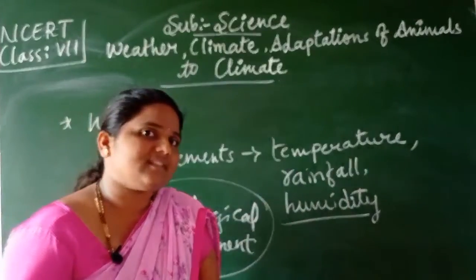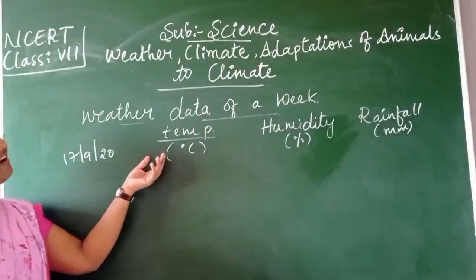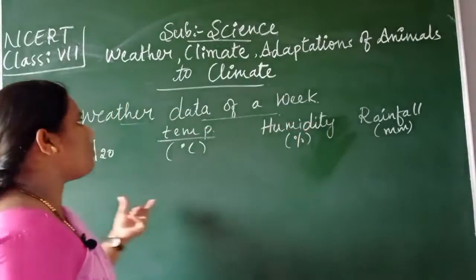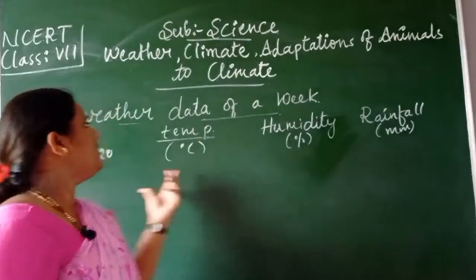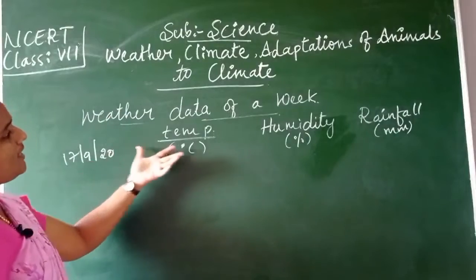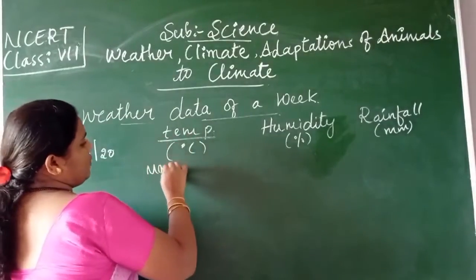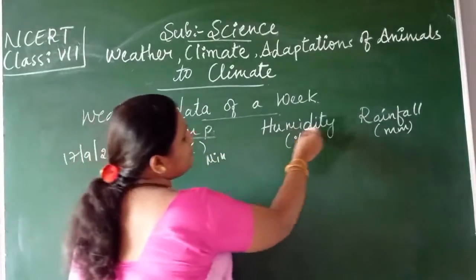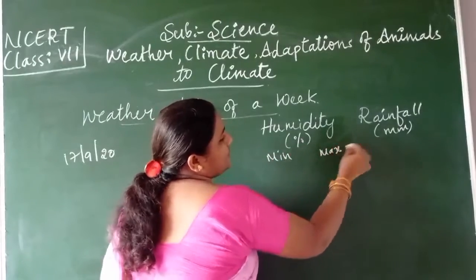Let us take one small example, children. Now let us take a small example here. This is weather data of a week, meaning what the humidity, temperature and rainfall would be for one week, isn't it, children? So for example, here in 2020, what is the temperature? Under this we will get two columns, children. One is the maximum column and the other is the minimum column. Similarly, in humidity also we will find minimum and maximum columns, isn't it, children?